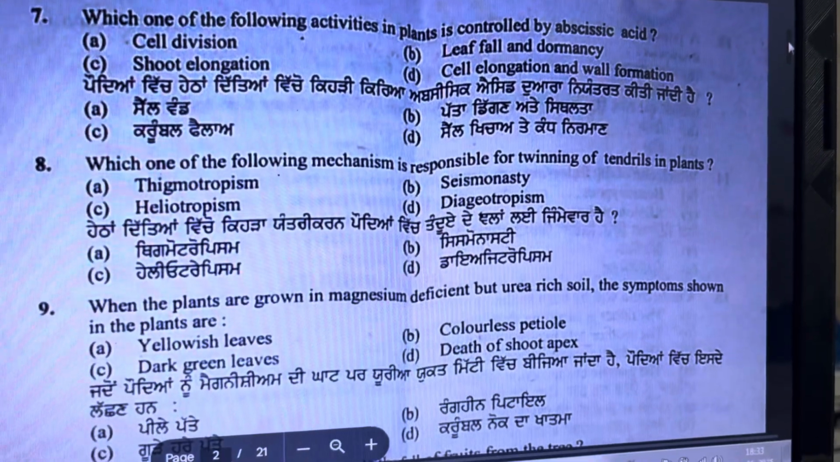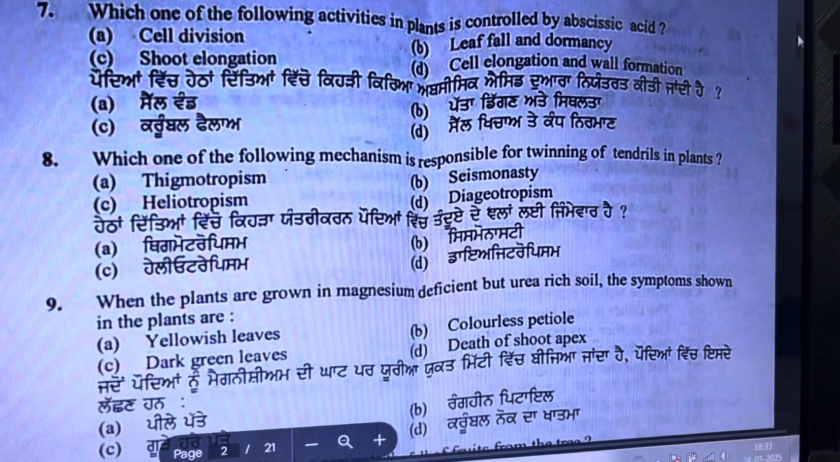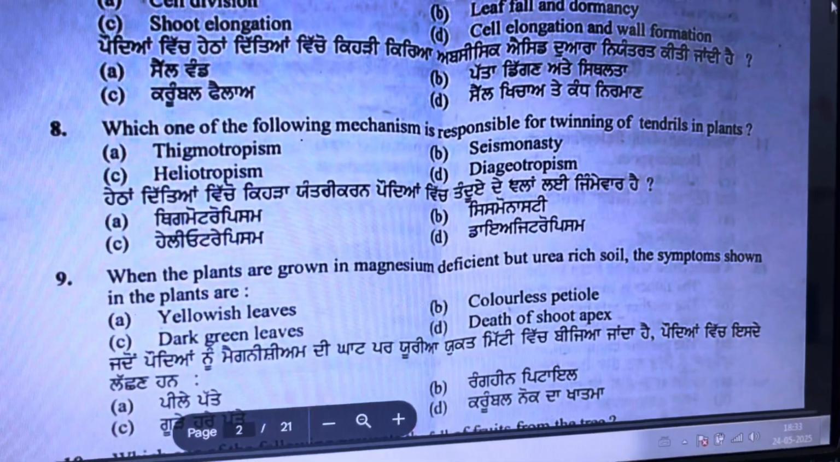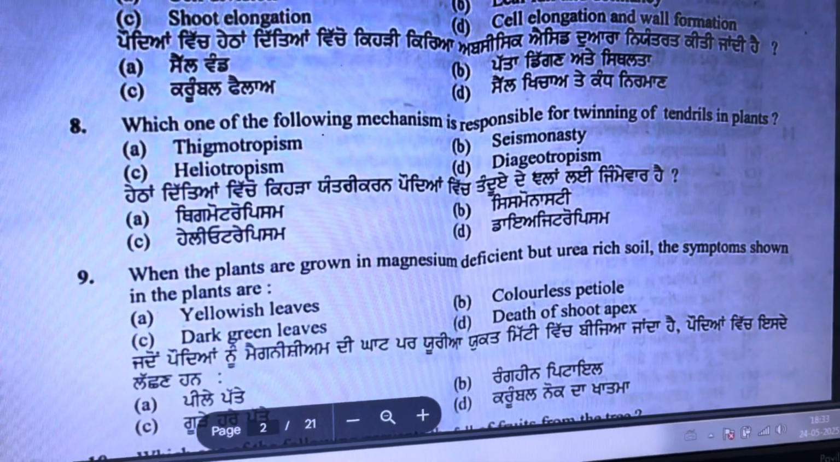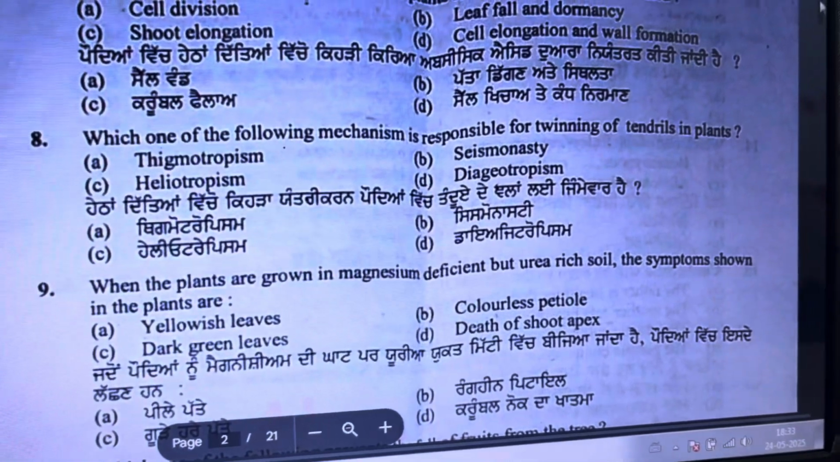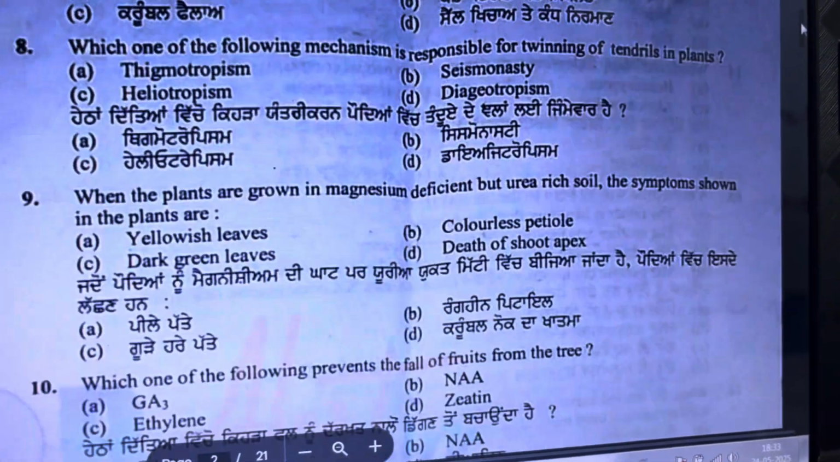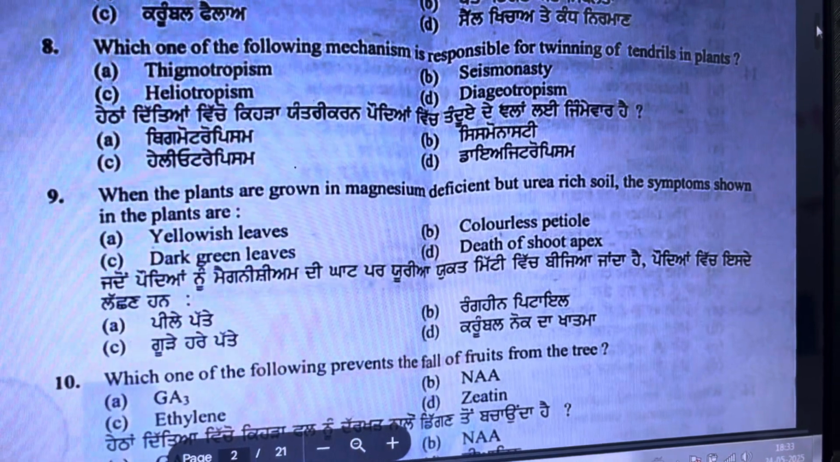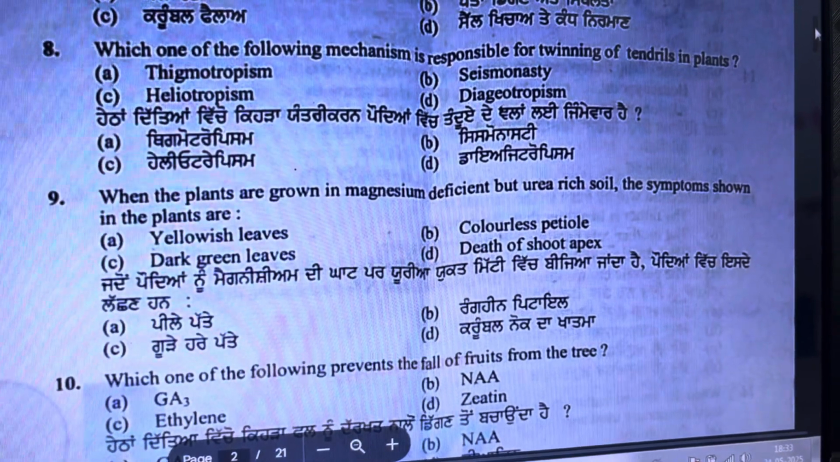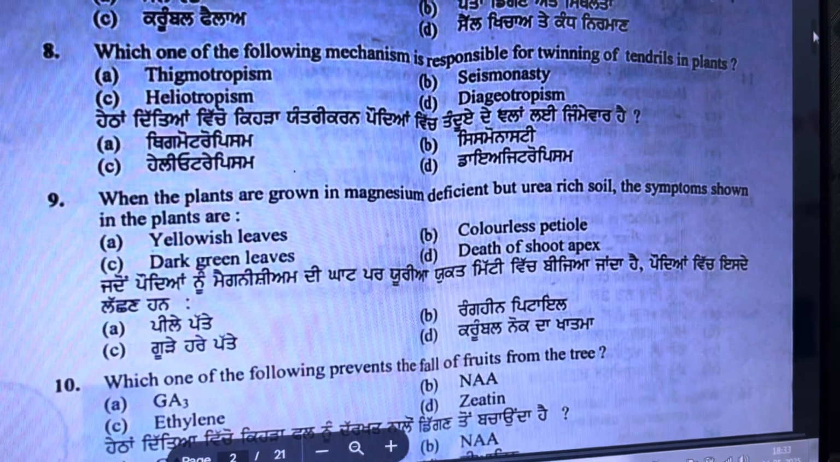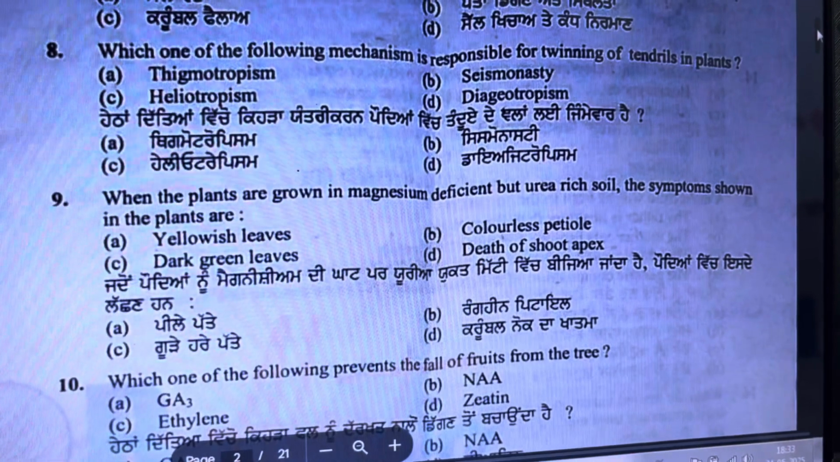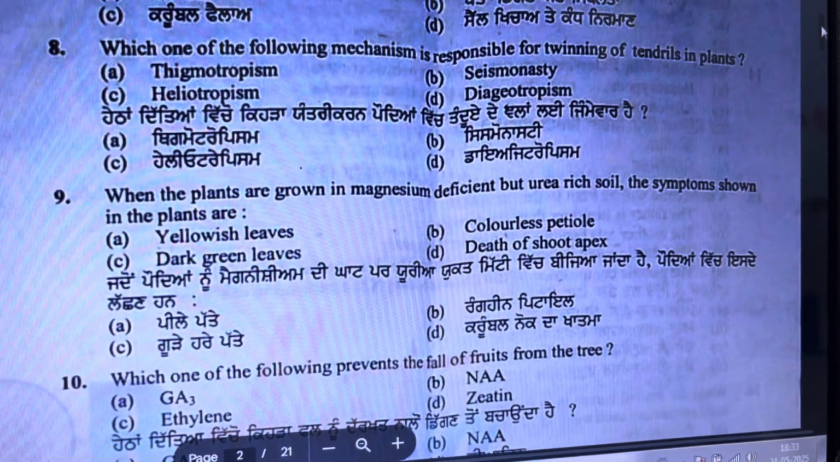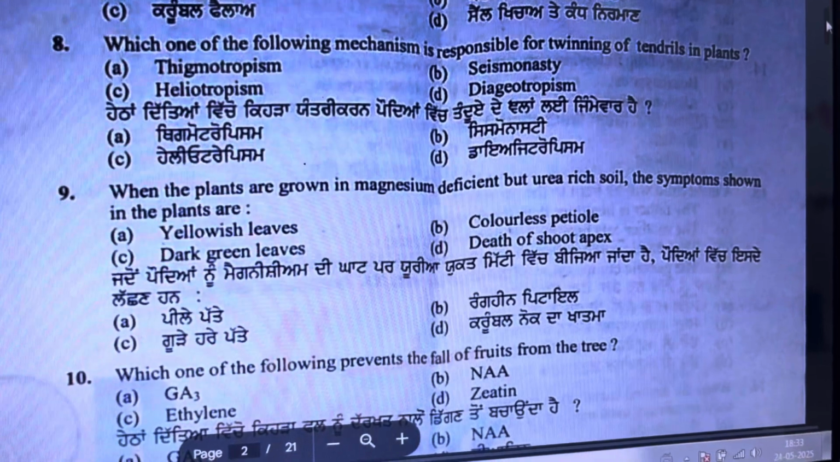And next question is, when the plants are grown in magnesium deficient but urea rich soil, the symptoms shown in plants are, the option is yellowish leaves, first shown in the older leaves and then moving on to the younger leaves as time passes. So this is due to deficiency of magnesium.